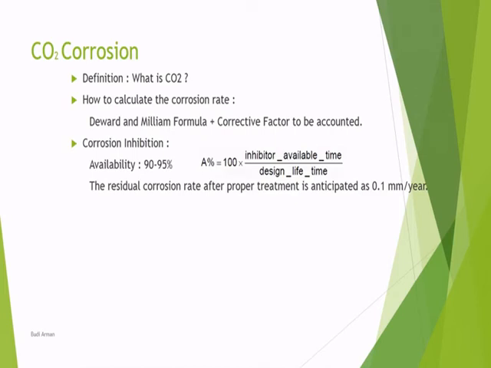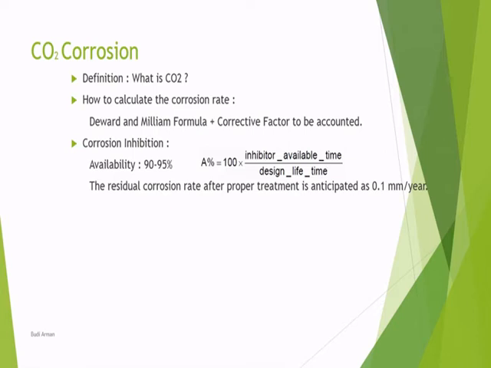This is CO2 corrosion. Because we have CO2, we have to define in our document what CO2 corrosion is and how to calculate the corrosion rates: what formula we want to use and what correction factors are to be taken into account. Then of course corrosion efficiency, which is our availability philosophy, normally 90 to 95%. We have to state only one number as a reference for the next activities.